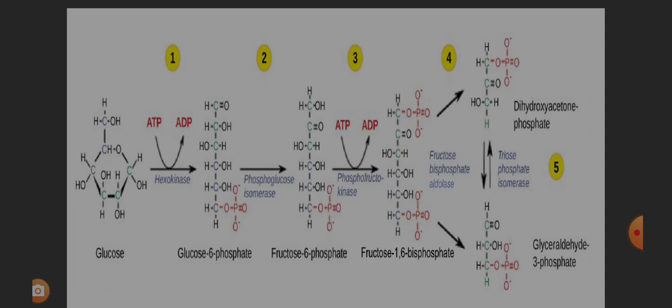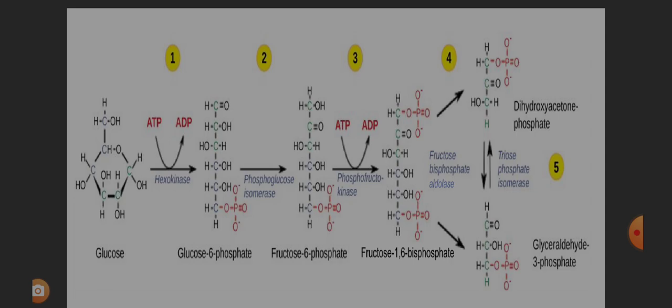In the fourth step, fructose 1,6 bisphosphate gets split up into dihydroxyacetone phosphate and glyceraldehyde 3-phosphate. Dihydroxyacetone phosphate, which is formed, is again converted into glyceraldehyde 3-phosphate. The two molecules exist in equilibrium, but the equilibrium is pulled strongly towards glyceraldehyde 3-phosphate.